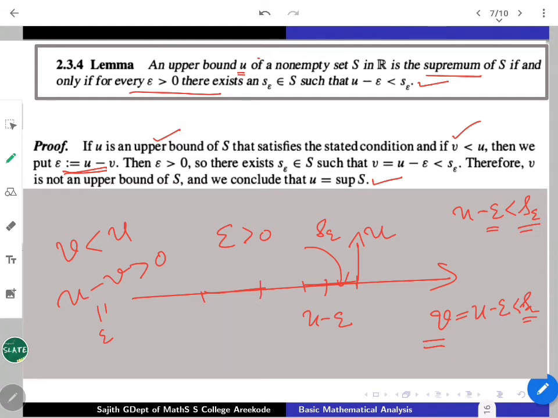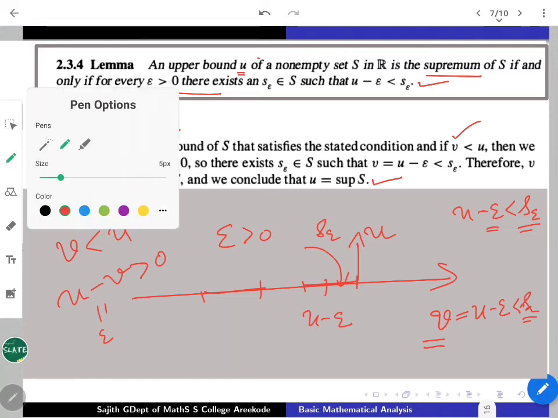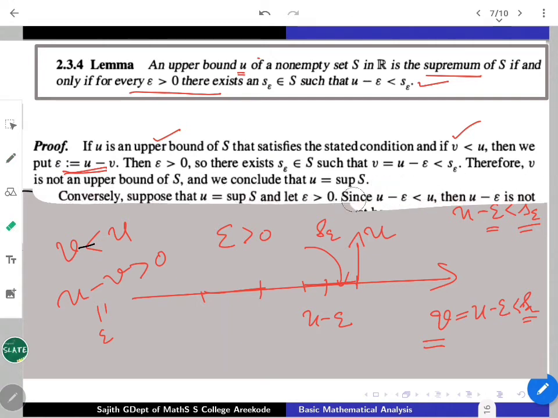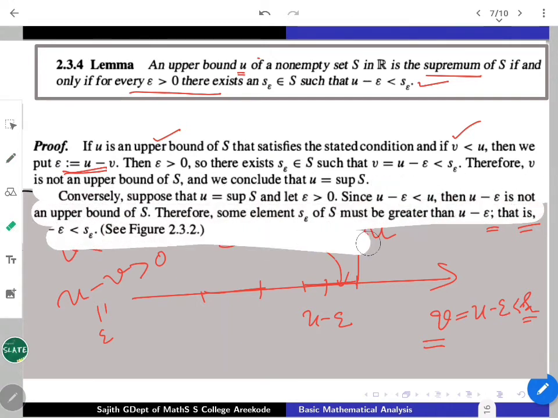So once you assume the condition, you will get that u is a supremum. Now let us look at the other part. That is, you assume that u is a supremum of S, and we can then get the given condition.